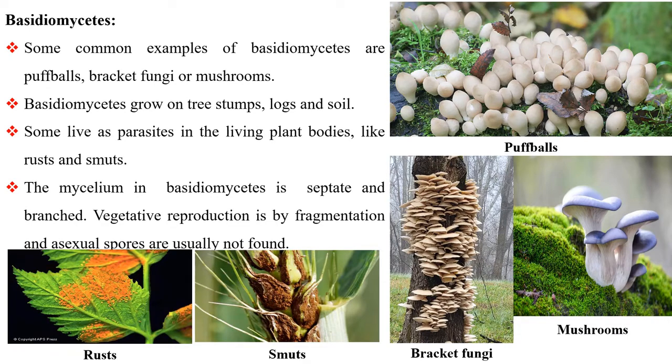Basidiomycetes. Some common examples of Basidiomycetes are puffballs, bracket fungi, and mushrooms. Basidiomycetes grow on tree stumps, logs, and soil. Some live as parasites in living plant bodies, like rusts and smuts. The mycelium in Basidiomycetes is septate and branched. Vegetative reproduction is by fragmentation, and asexual spores are usually not found.